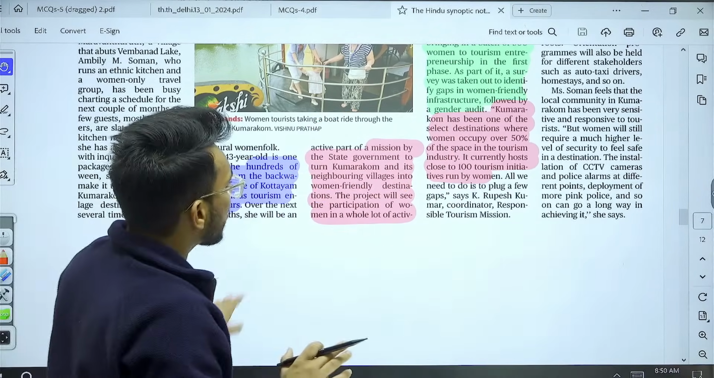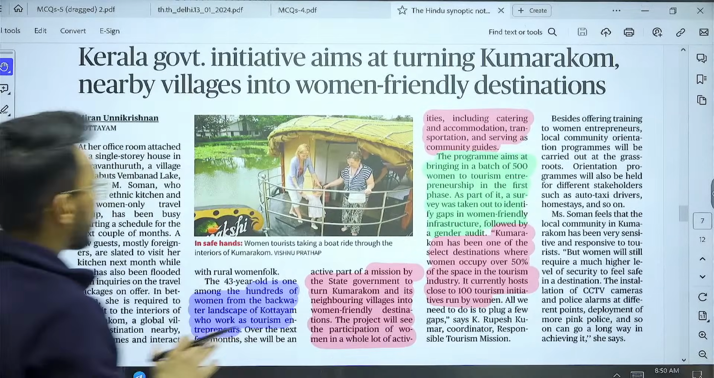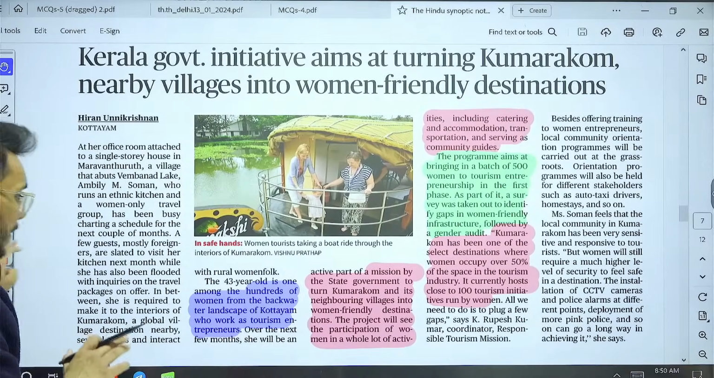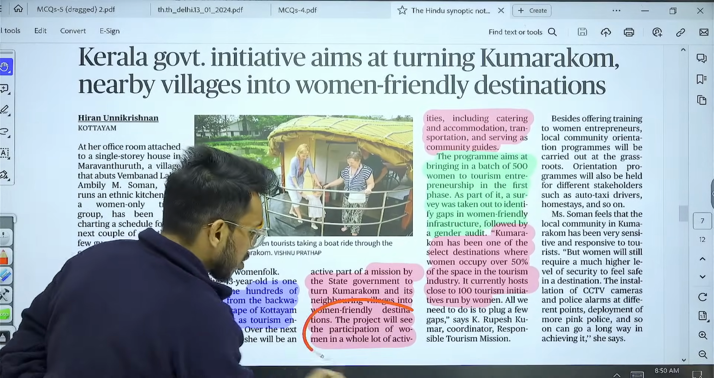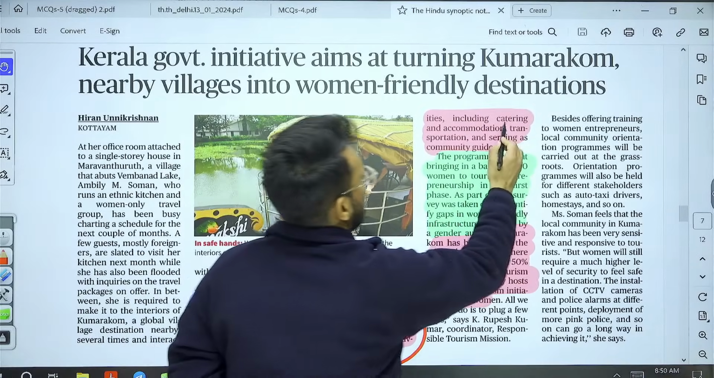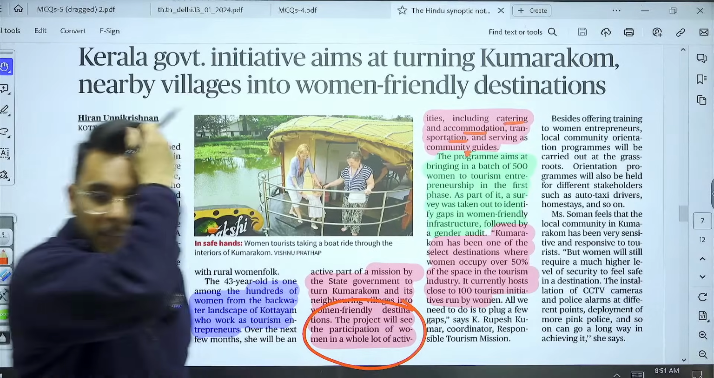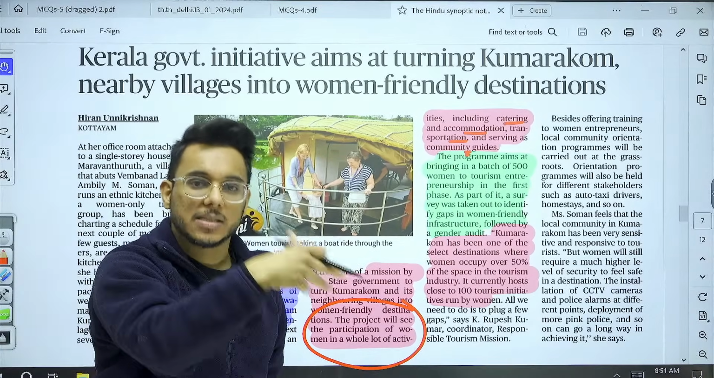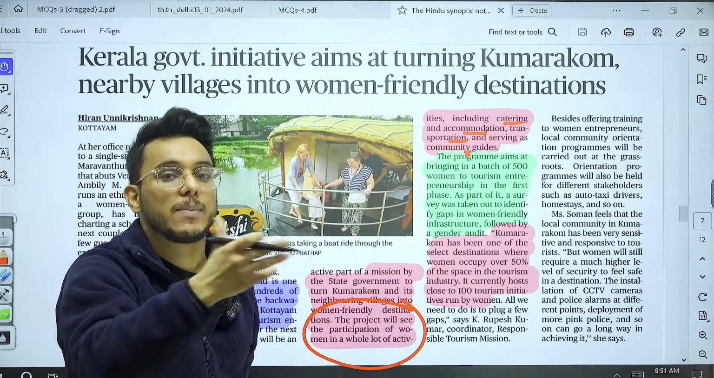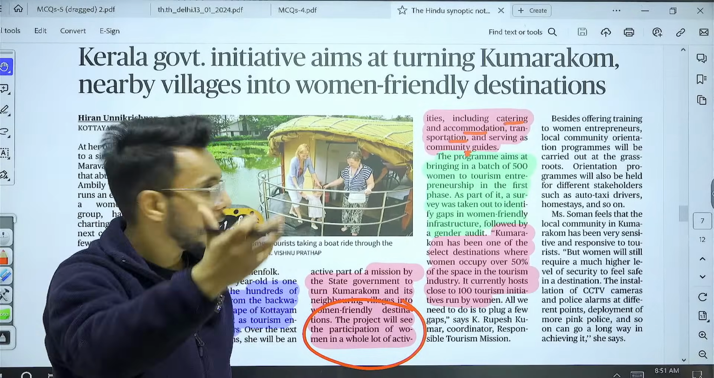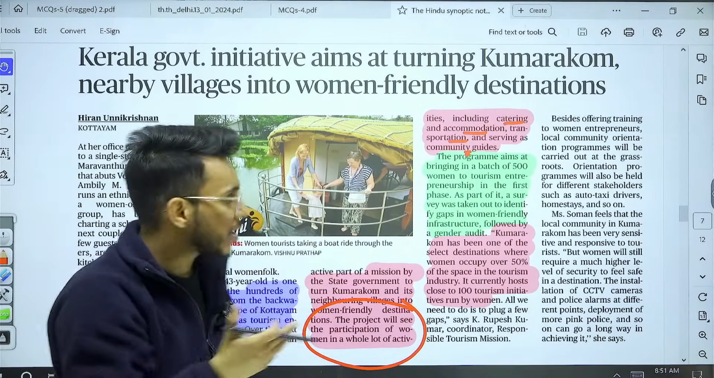Now, as a part of this particular project, it will see the participation of women in activities such as catering, accommodation, transportation, and community guides. So women will be promoted to become guides. They will be encouraged to go into catering, accommodation, transport services, etc.